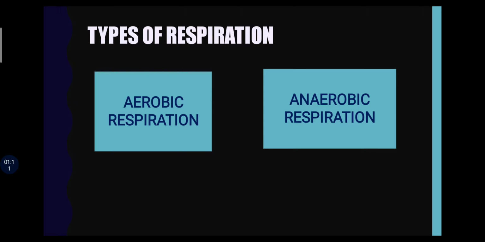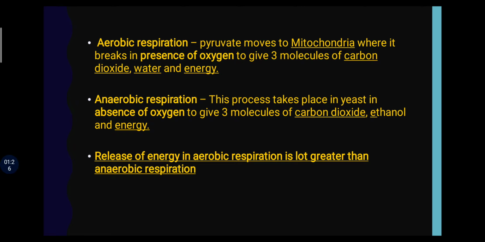In different organisms, there are different ways of respiration. Some use oxygen, some do not use oxygen. On the basis of this, there are two types of respiration, aerobic respiration and anaerobic respiration. In aerobic respiration, pyruvate moves to the mitochondria where, in the presence of oxygen, it breaks up into carbon dioxide, water and energy. In anaerobic respiration, pyruvate breaks down into carbon dioxide, ethanol and energy in the absence of oxygen.